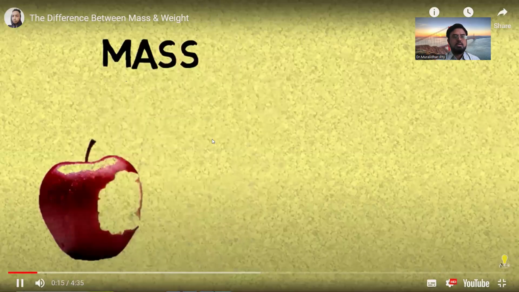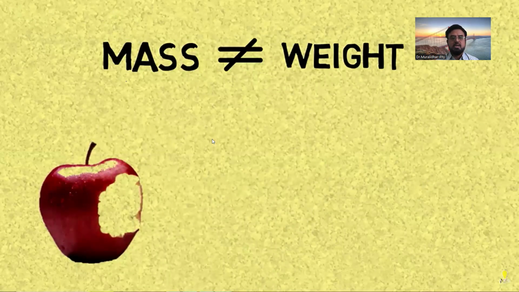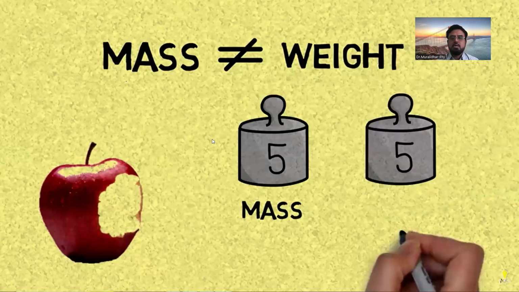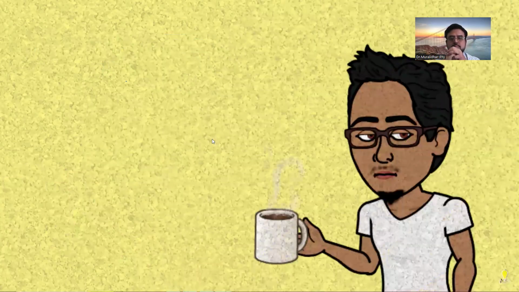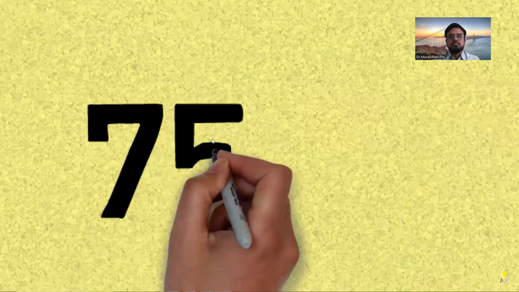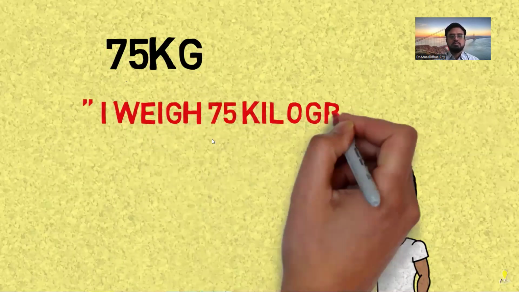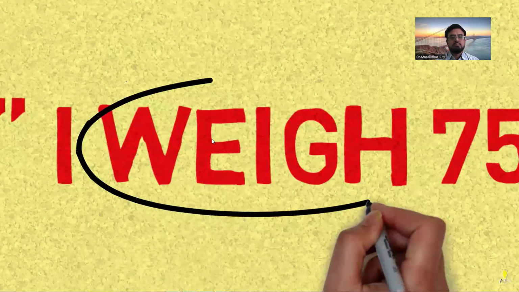Is to confuse mass and weight. The two are absolutely not to be confused, but after watching this video, you will never confuse the two again. First of all, the reason a lot of us mix between the two is probably because we use the unit of mass to measure weights in our daily life. For example, if I weigh 75 kilograms, when I step on a scale, I'd say I weigh 75 kilograms and that is my weight. Now notice the language here. Weigh suggests that we're talking about weight.